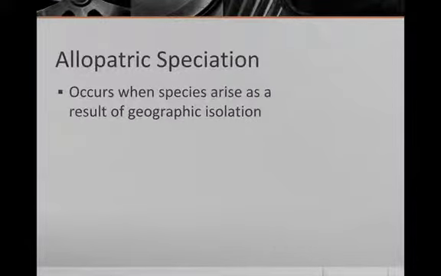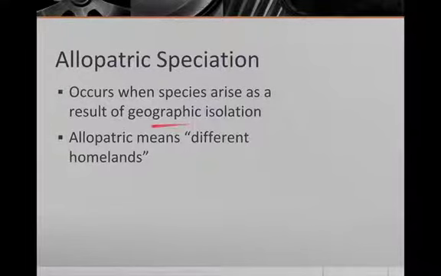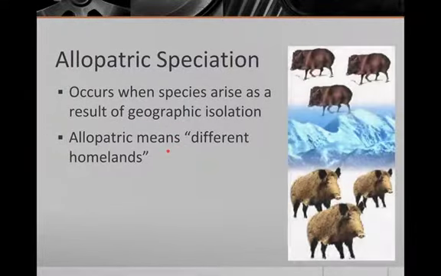Now allopatric speciation. This occurs when a species arises as a result of geographic isolation. Or they get farther and farther away from each other to the point where they don't cross paths with the other group anymore. Now, allopatric actually means different homelands. So let's say that these two species of wild boar used to be right next to each other.